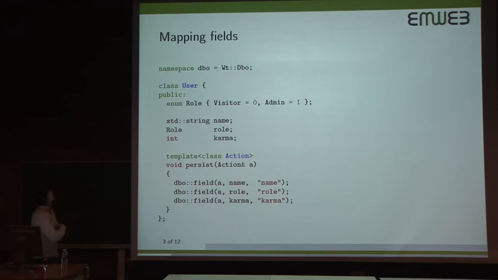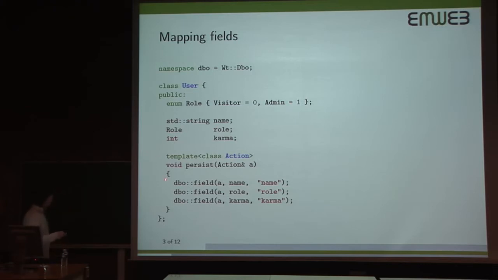So going straight to the code, this is how you would map fields in DBO onto a table. So imagine that you have an entity user, where you want to store user information. And in C++, you want to describe this user class using 3 fields. For example, there's a string where we keep the name. There is a role, which is an enum. And there is some karma that we assign to every user.